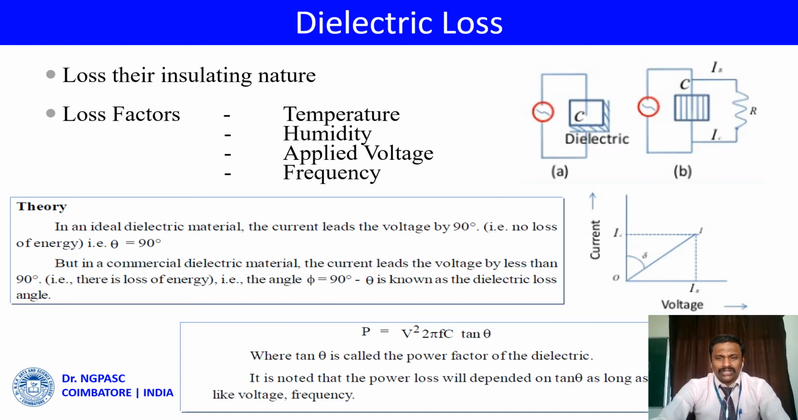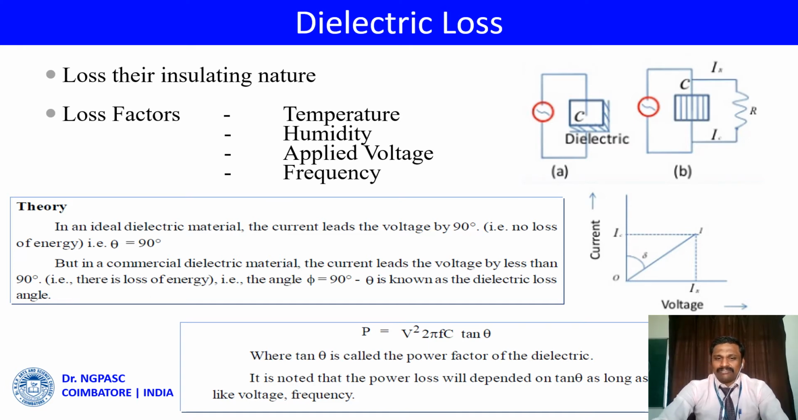Suppose the material is a perfect dielectric, meaning there is no loss and no dissipation generated by the material. But under the influence of factors such as temperature, humidity, applied voltage, and frequency, energy will be dissipated in the form of heat. That is denoted by delta. Delta is the dissipation loss.